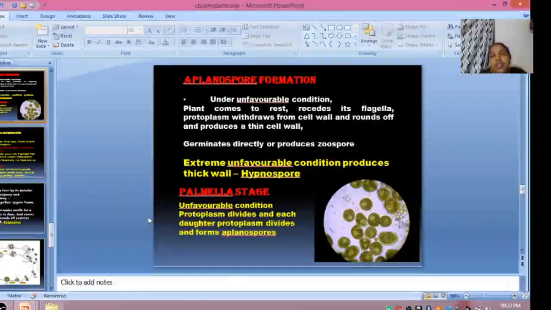And in unfavorable conditions, it also produces the Palmella stage, where the protoplasm divides and each spore is embedded inside a gelatinous matrix. That is, you can call them palmelloid spores, and they look like an alga, namely Palmella. That is why the term Palmella stage. When favorable conditions return, it germinates into new Chlamydomonas. Okay, so draw with the help of a diagram, describe the structure of Chlamydomonas and how Chlamydomonas reproduces asexually. Okay, that's all for today. Have a nice day. Thank you.